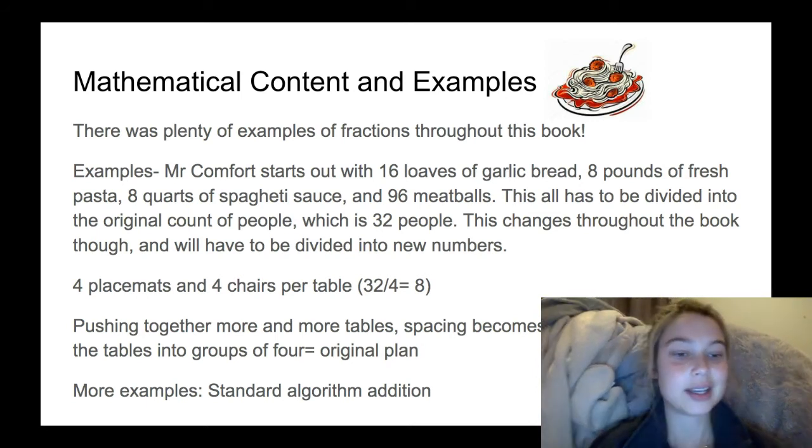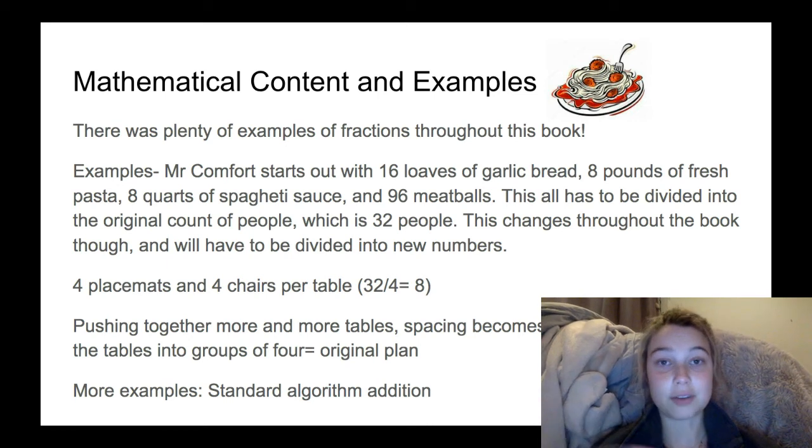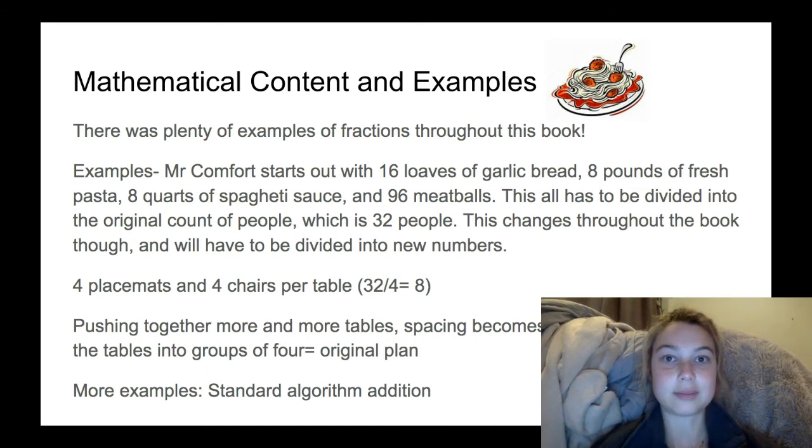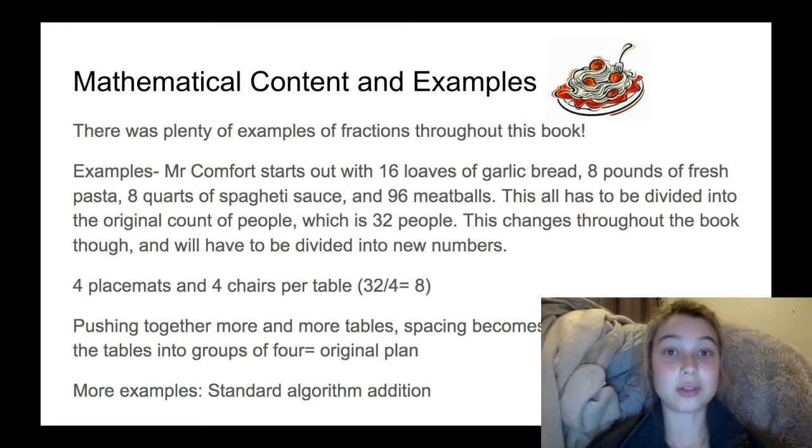Another example is Mrs. Comfort says, I have 4 placemats and 4 chairs per table. So for example, you have 32 people, 32 divided by 4 is 8. So you're going to have 8 tables in total. And then of course that changes, and that goes into the next example, which is standard algorithm of addition.